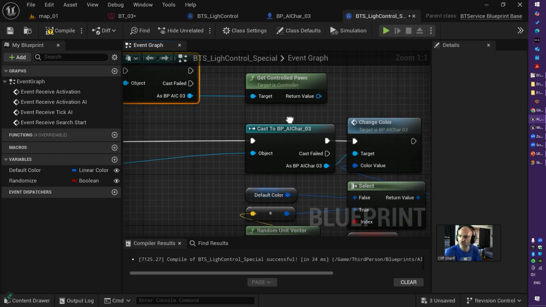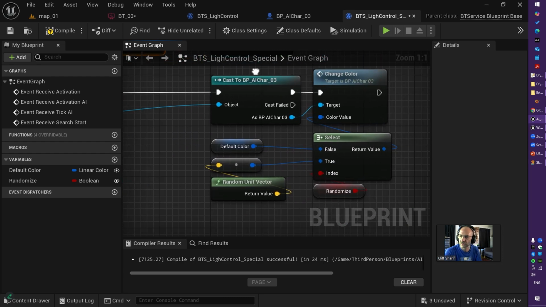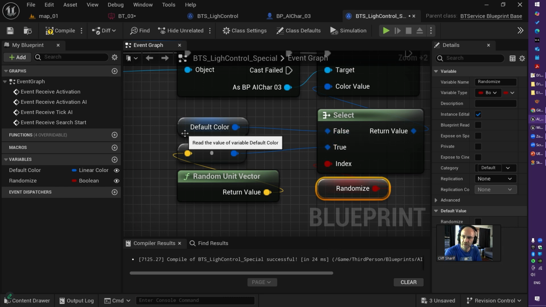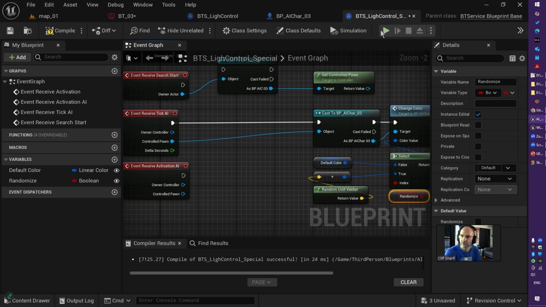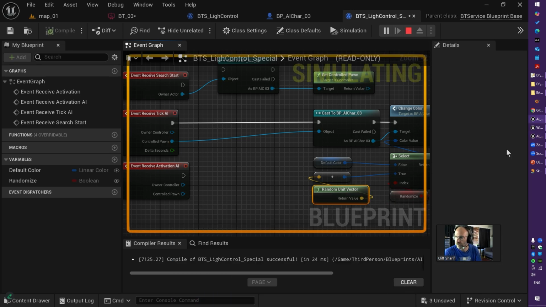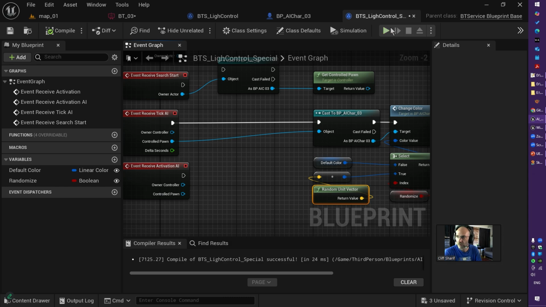So I just cast it to character tree and call that change color, grab a Boolean selector. If this is false, send the default color. If this is true, randomize the color. Perfect. One more time, run.